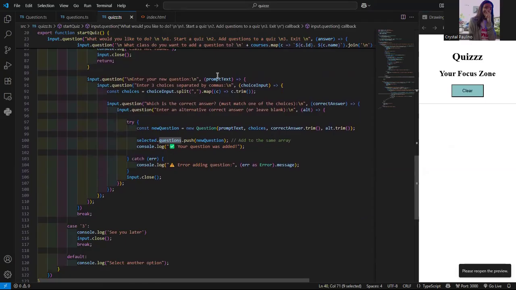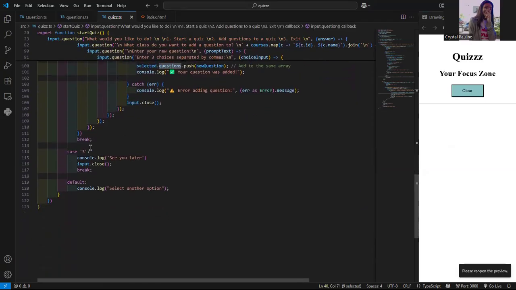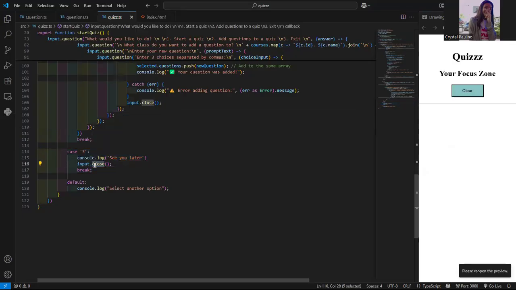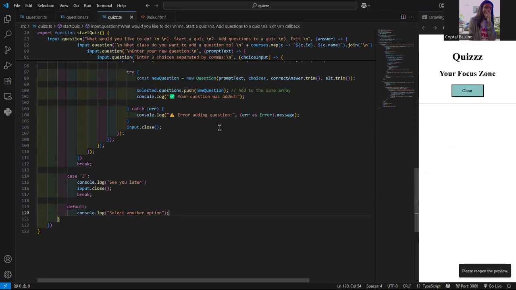And then this here is going to ask for the question as necessary. If they want to create a new one, it's going to take the input from the user. And in this case, if the program breaks or closes the interface, whatever input they're giving me is going to stop being asked for and it's going to stop the program. And the default is whatever they say. If it's not part of the options, it's just going to say select another option.